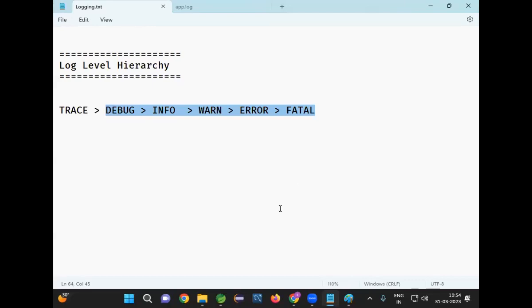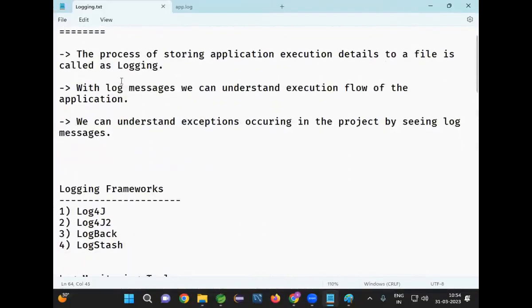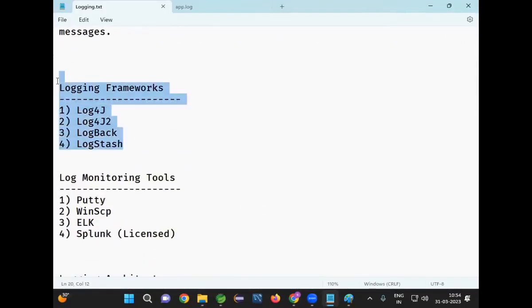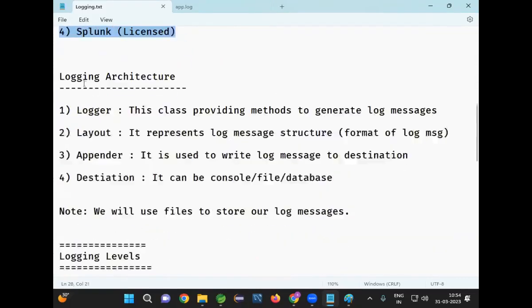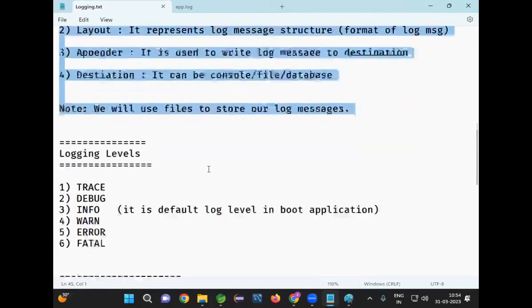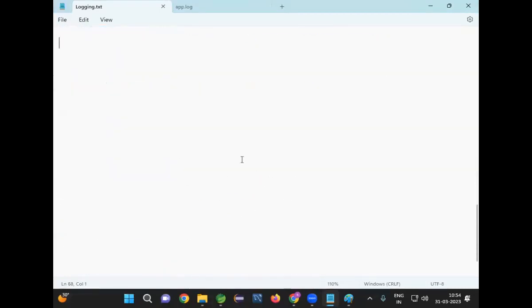Yes. Now here we understood what is logging and why we need to go for logging. What are the log frameworks available? What are the log monitoring tools available? And what is our logging architecture? And what are the log levels available? And what is the log level hierarchy?